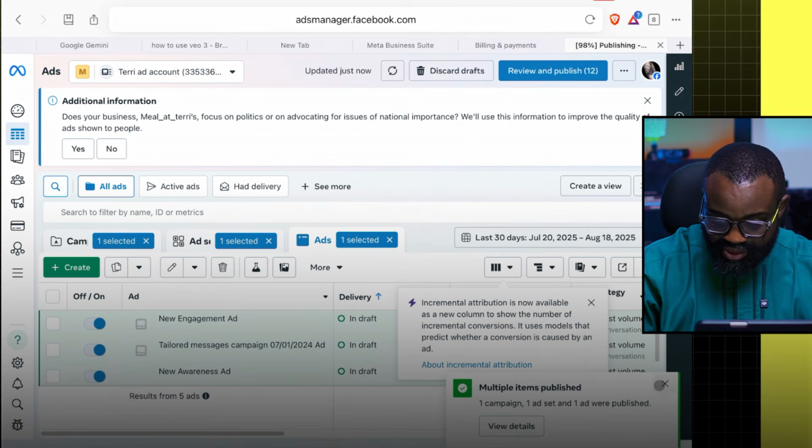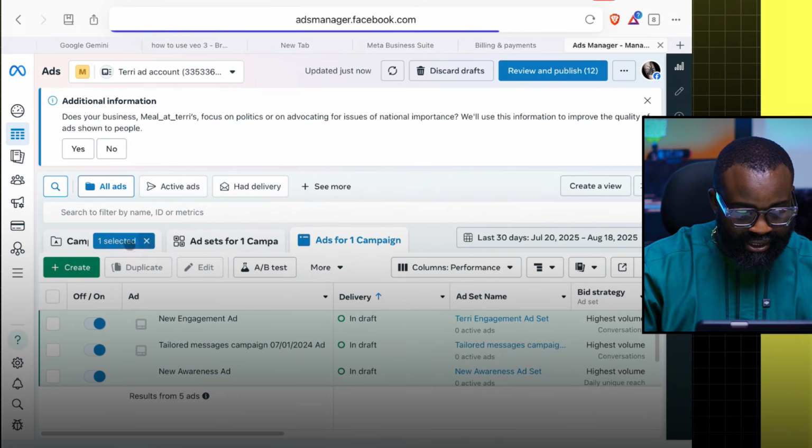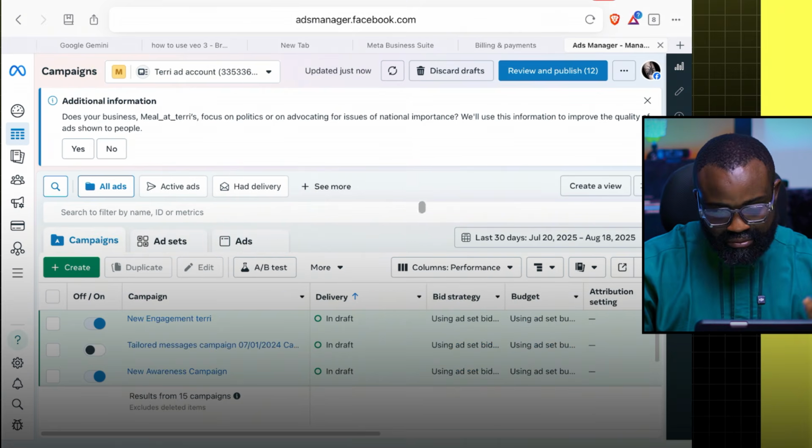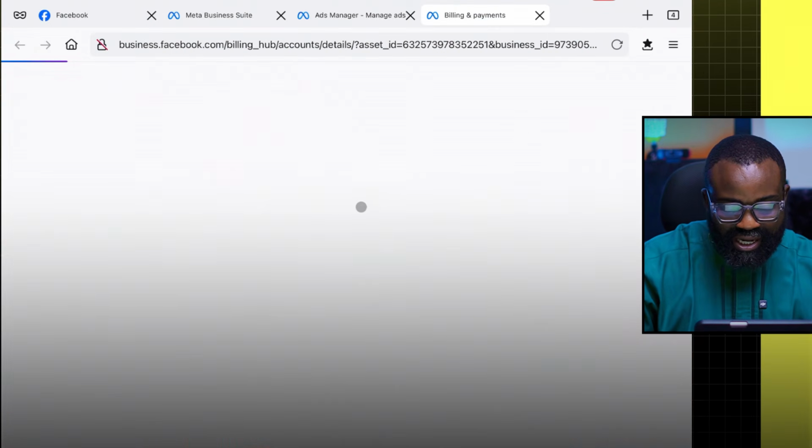Okay, so we've published this ad. Then finally, we're going to fund the account, but I can do that later. Now, the second thing, now let's go to the other person's ad.